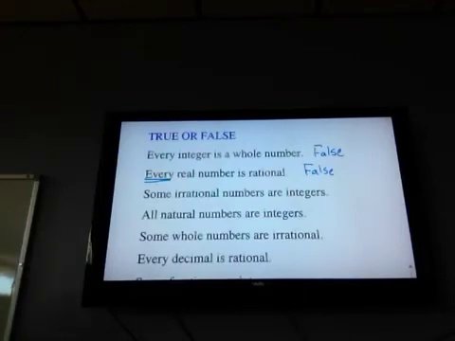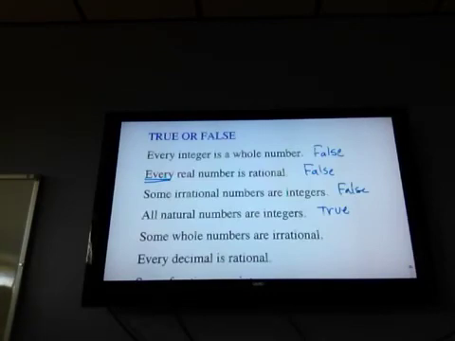Some irrational numbers are integers. Okay, so irrational numbers are decimals. Integers, not decimals. So false. All natural numbers are integers. Okay, so let's think. Natural numbers are the very lowest thing. So natural numbers are everything but irrational. So true. Some whole numbers are irrational. Whole numbers are not decimals.